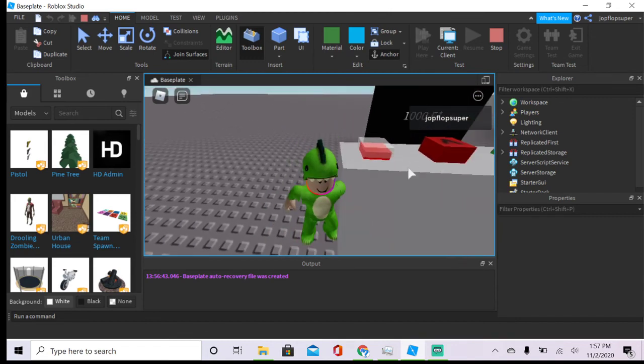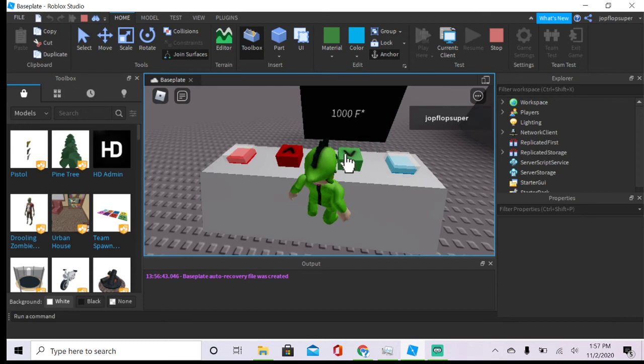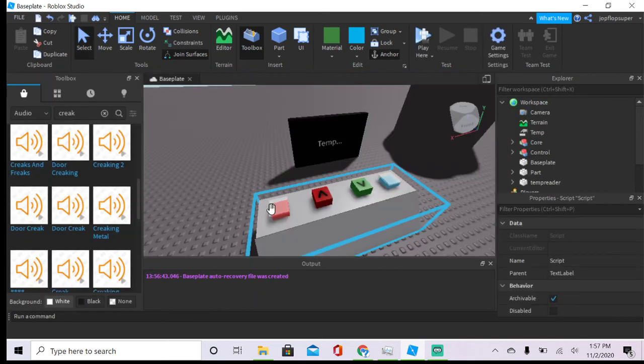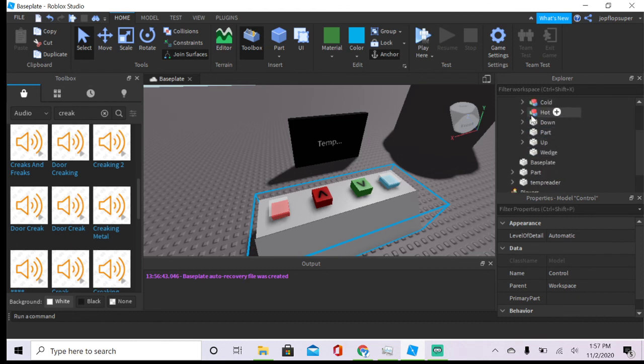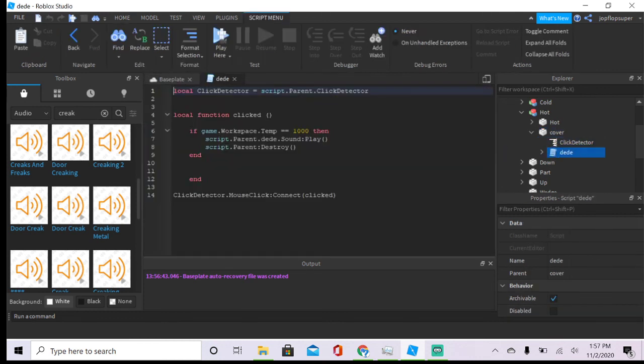I don't know if it works. It does decrease, but I don't know if the safeguards work. I might have to fix it. Cover, 1000. Temp equals, if temp.Value. Sorry guys. Dot value.